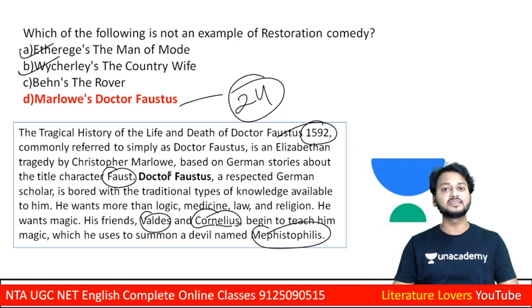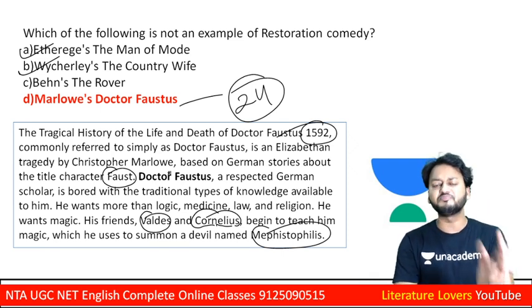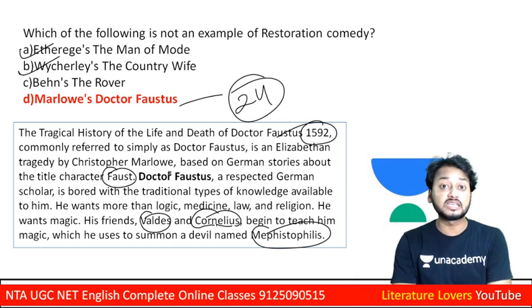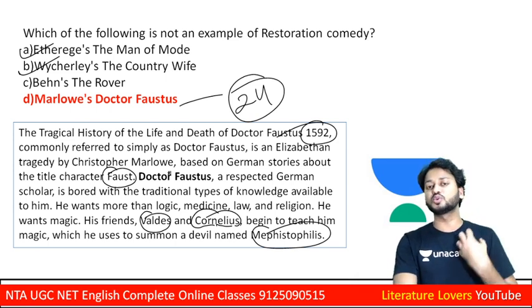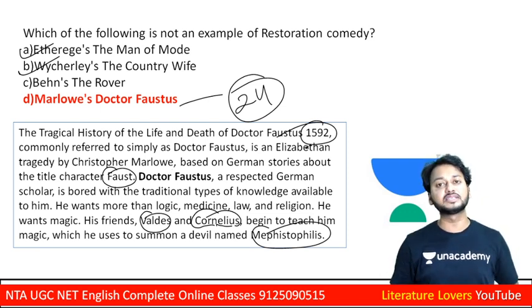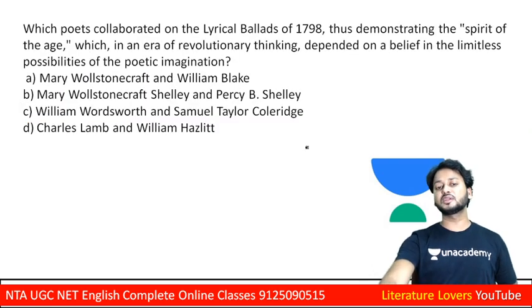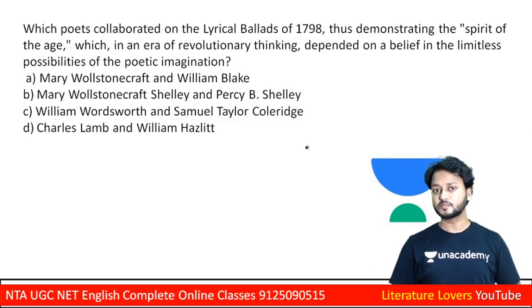And finally, learners, worldly things को बहुत सारी चीजों को enjoy करता है. Even Helen of Troy को भी stage पे बुलाता है, and he wants to show his power. After completing 24 years, Mephistopheles comes, and finally, learners, this is the downfall of Dr. Faustus.